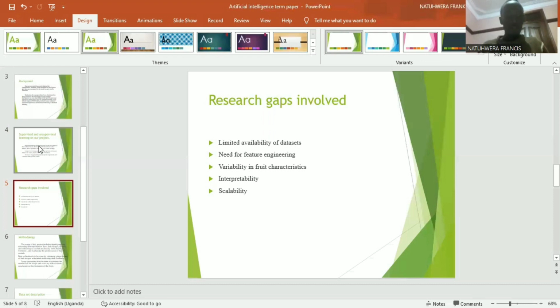Then for the variability in fruit characteristics, it means with the help of AI and machine learning, we are able to develop an automatic fruit classification system with data sets, information for each fruit, and display the images for the final result.